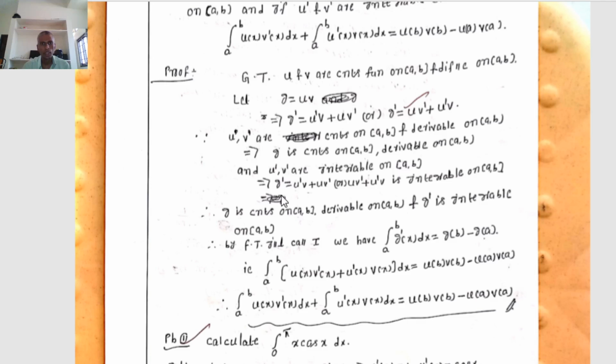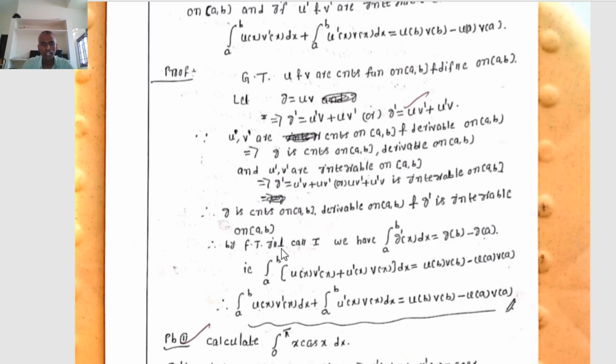also integrable. Therefore, g dash equal to u dash v plus u v dash, or u v dash plus u dash v, is integrable on closed interval a comma b. Therefore, very clearly we observe that the function g equal to uv is a continuous function on closed interval a comma b, derivable on open interval a comma b, and g dash is Riemann integrable on closed interval a comma b.